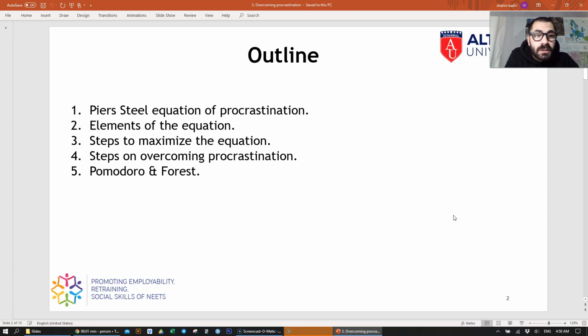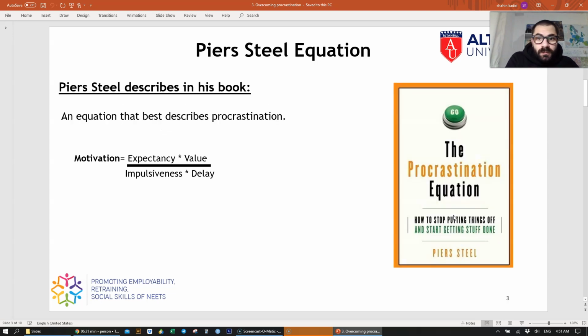And at the end, I will be introducing two applications, Pomodoro and Forest. In the next video, I'll be shooting from my phone, showing you the tutorial on how to use these two applications. So let's go to the next slide.